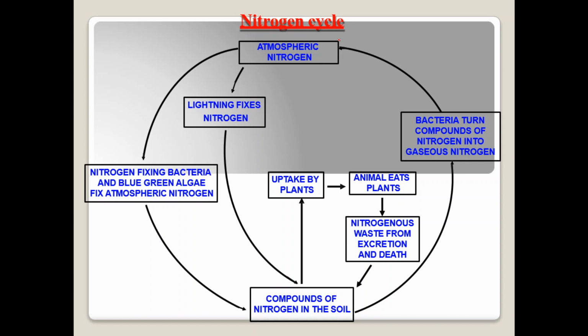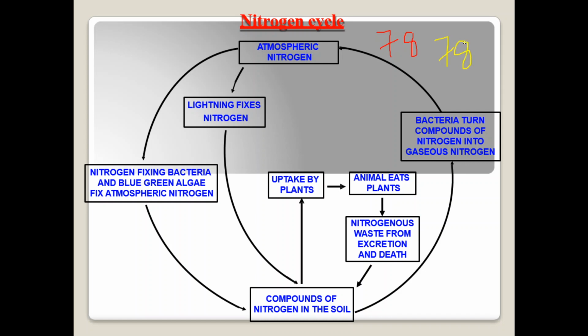Okay, the nitrogen cycle. See, what is the percentage of nitrogen in our atmosphere? 78%. Okay, 78%.